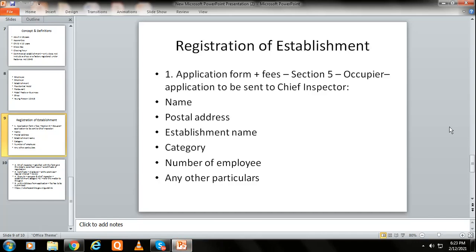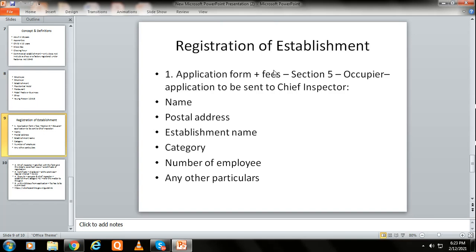We have started with the Shops and Establishment Act. So, continuation of that act, we will be discussing the registration of establishment. This means if a shop or a factory or any organization needs to register itself under the Shops and Establishment Act, what is the procedure that a company needs to follow. The registration of establishment is done as per Section 5.